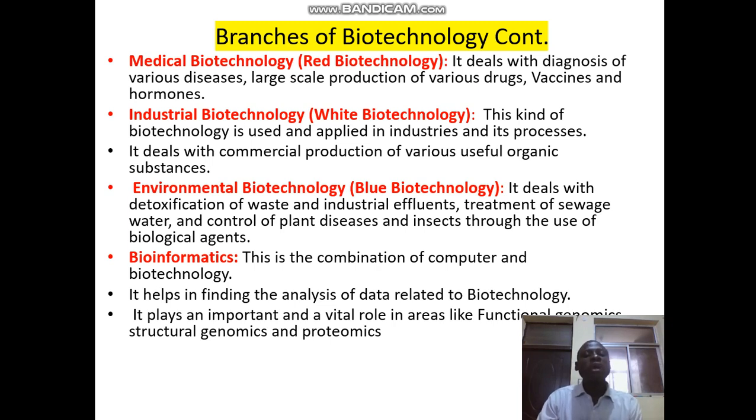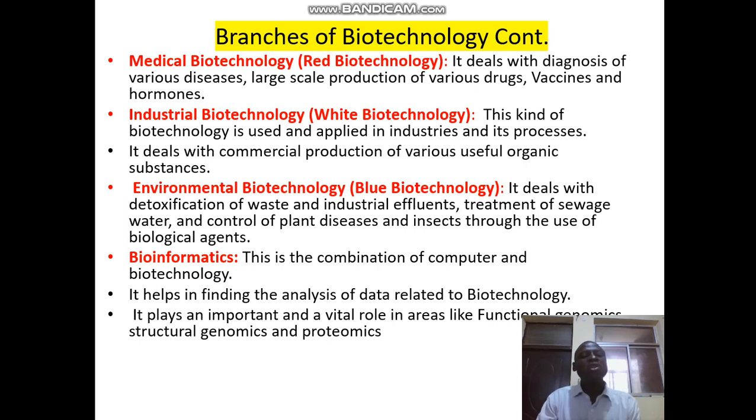We also have environmental biotechnology, which we call blue biotechnology. It deals with the detoxification of waste and industrial effluent, treatment of sewage water, and control of plant disease and insects through the use of biological agents. Ordinarily, bioremediation actually comes in. And when we're talking about bioremediation, we're talking about using microorganisms to remove contaminated waste from the environment.